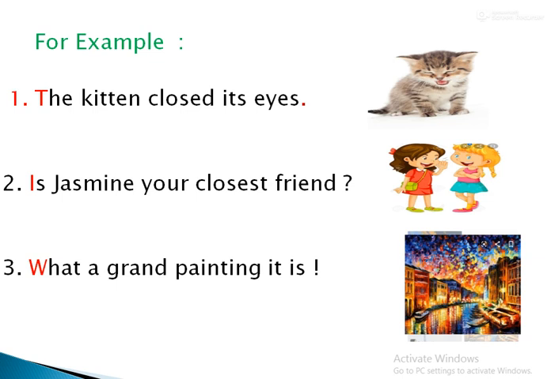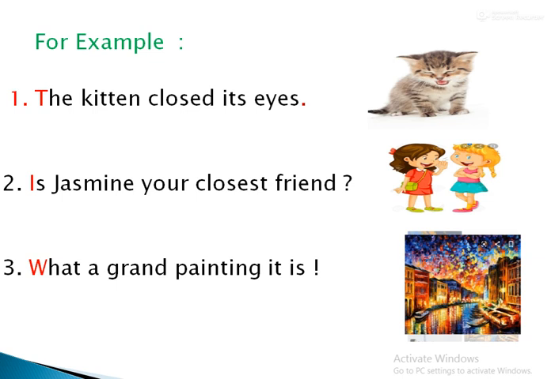Then the second sentence is, is Jasmine your closest friend? Here why did I put a question mark? Because here they are asking a question, is Jasmine your closest friend? So we have to put a question mark. Then the sentence starts with a capital letter. I told you, look here, I is a capital letter.